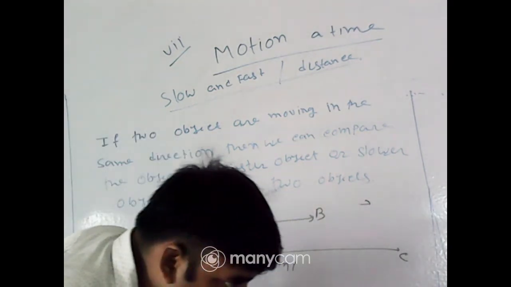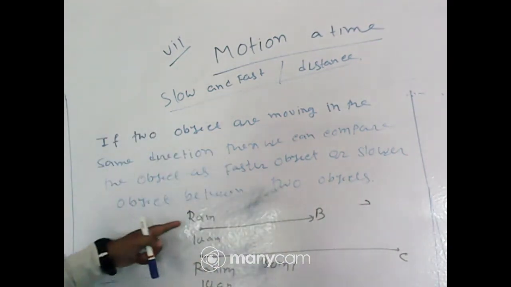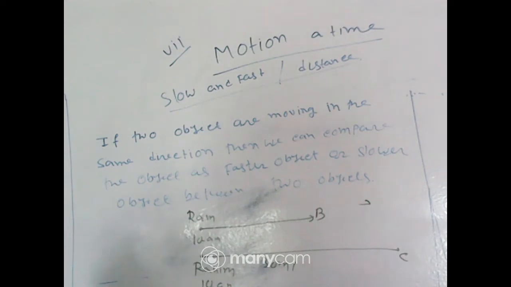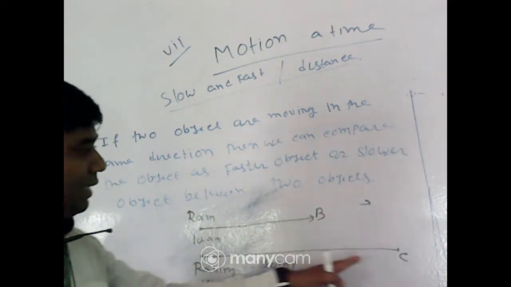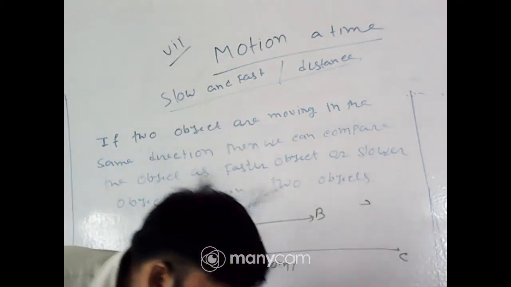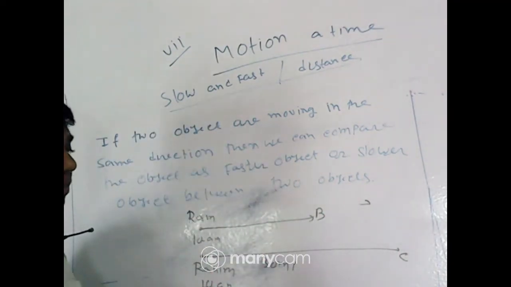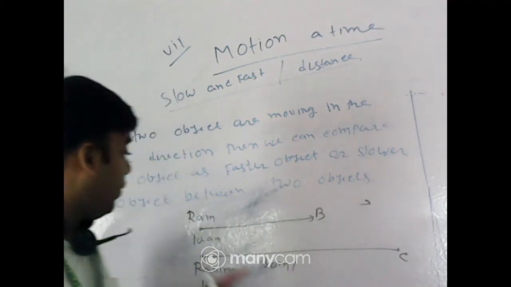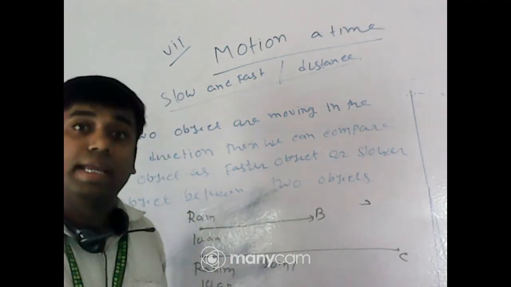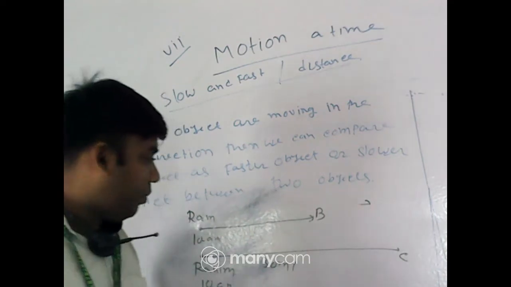Answer it quickly. Because it covers more distance than Rahim.